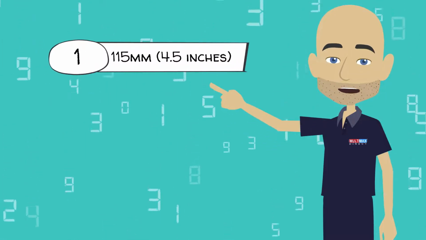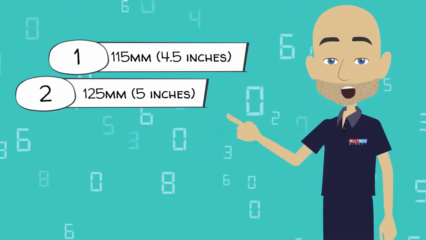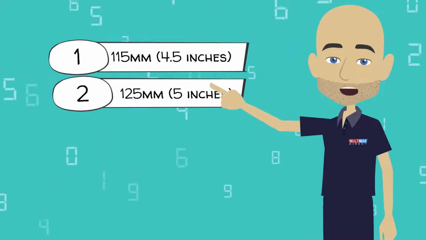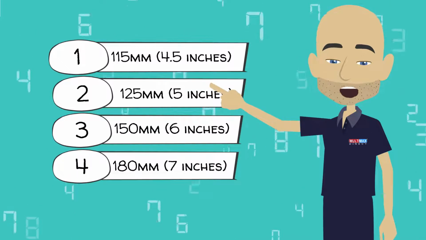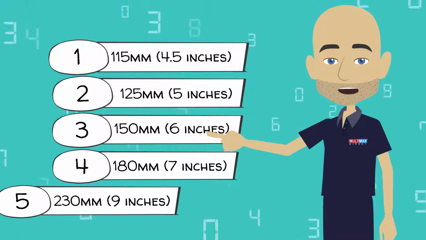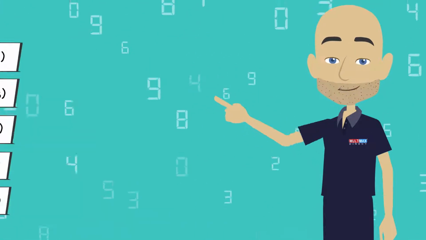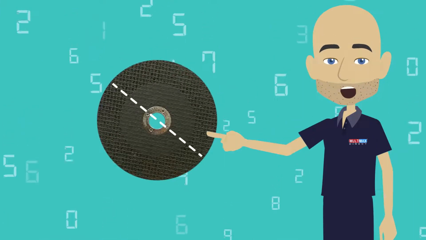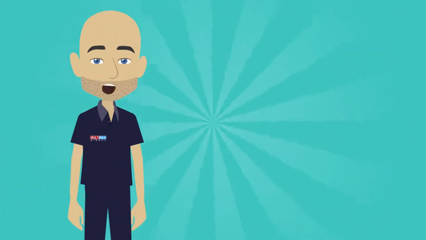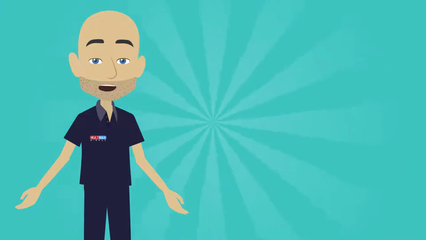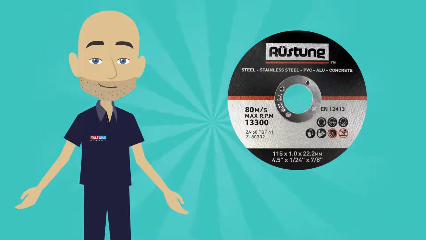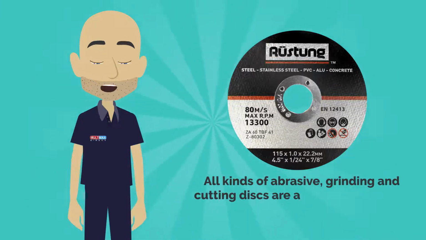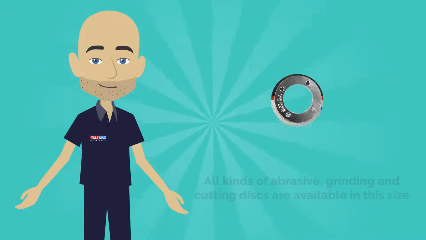Standard sizes include 115 mm or 4.5 inches, 125 mm or 5 inches, 150 mm or 6 inches, 180 mm or 7 inches, 230 mm or 9 inches. The measurement refers to the diameter of the cutting disc itself. The most common size for DIY applications is the smallest, 115 mm or 4.5 inches. All kinds of abrasive, grinding and cutting discs are available in this size.